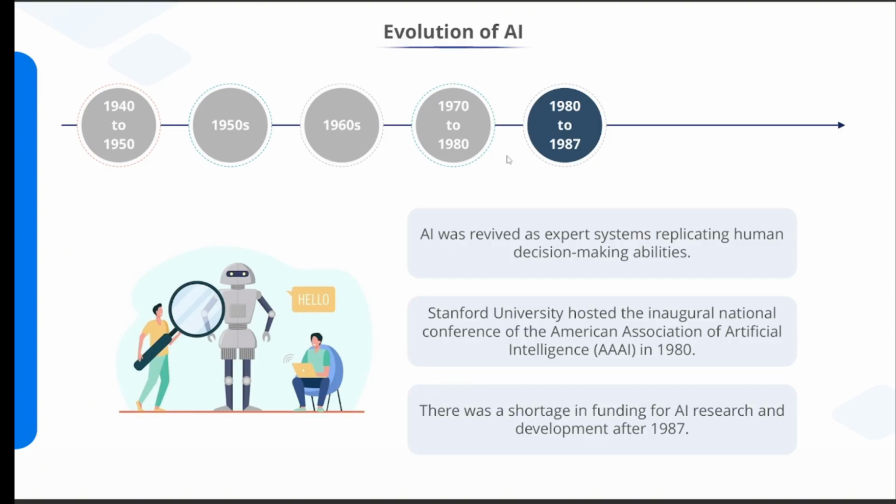Now coming to 1980s to 1987. This period is called expert systems. In the early 1980s, AI came back through expert systems. These systems tried to mimic human experts. For example, medical diagnosis systems and banking decision systems. They were knowledge-based and used logical rules. In 1980, Stanford University hosted the first national AI conference, Triple AI. But after 1987, funding again dropped. Another AI winter happened. One AI winter already happened, and now another winter happened.